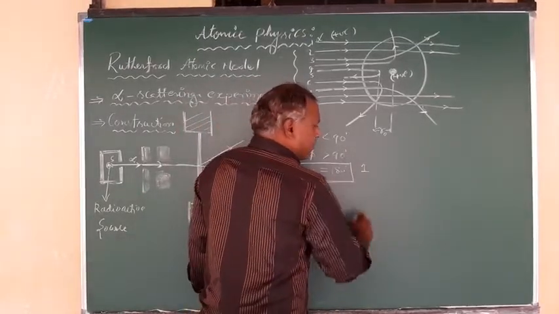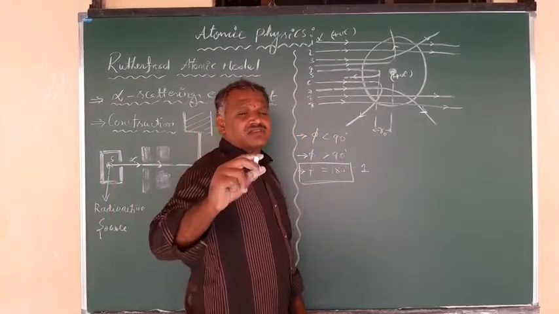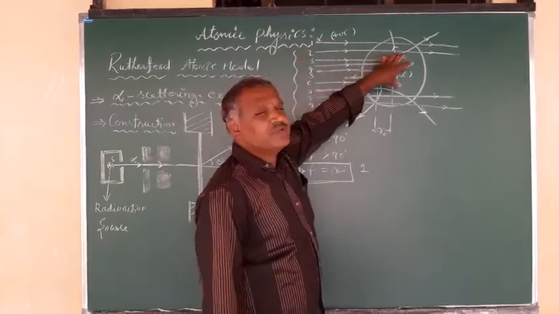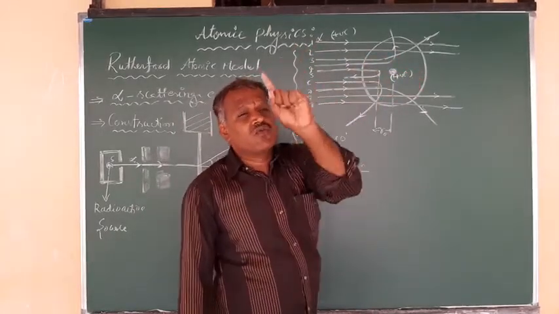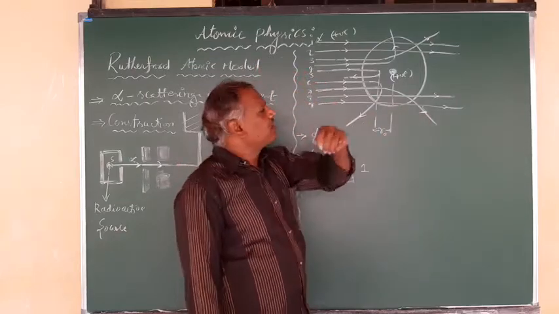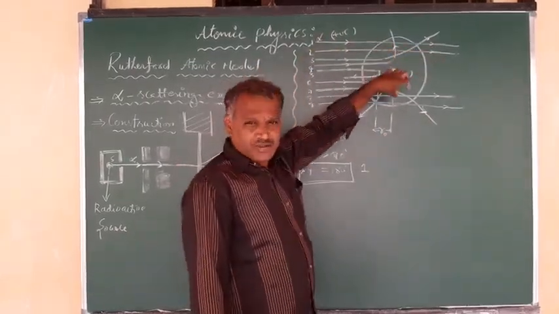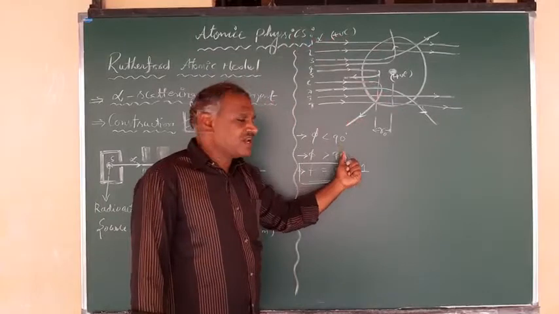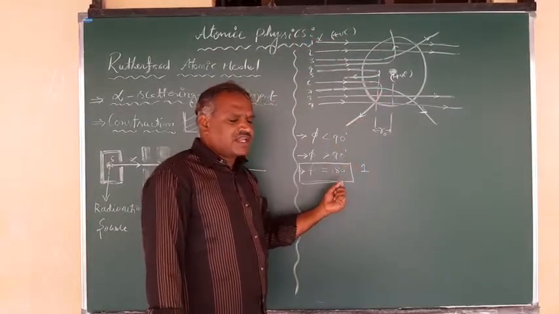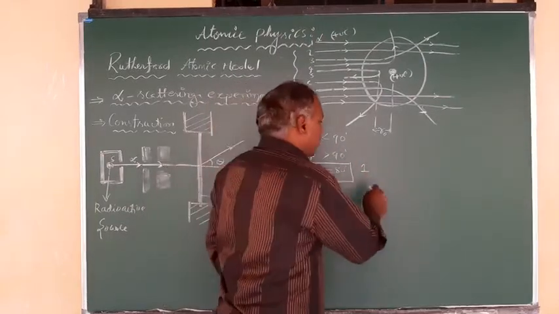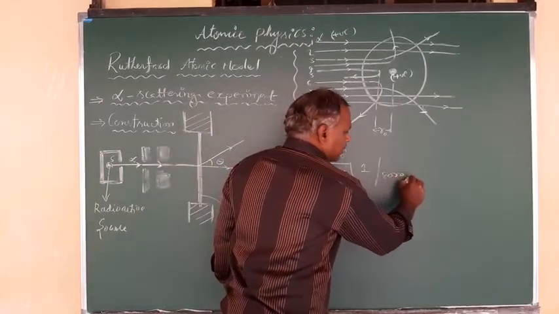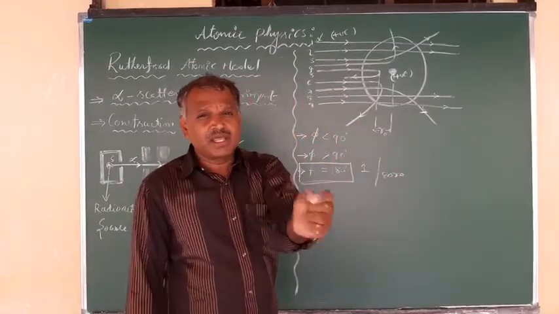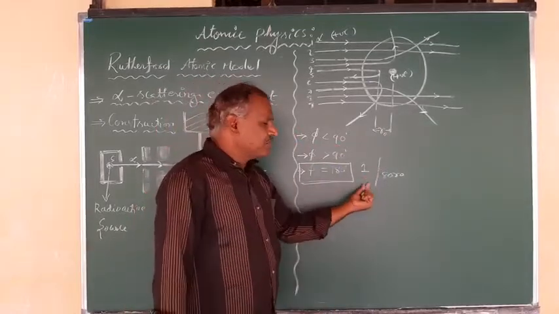About one alpha particle out of 8,000 to 10,000. The remaining ones pass through the atom of that gold foil, or have other deviations or scattering angles, but the 180 degree scattering happens for only one alpha particle out of 8,000 to 10,000. So it is very, very rare.